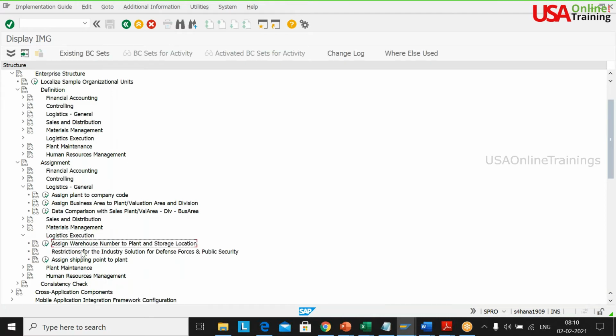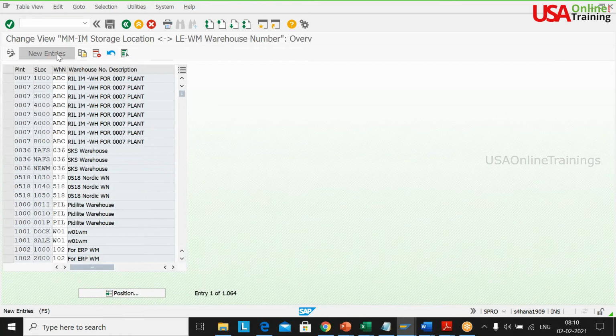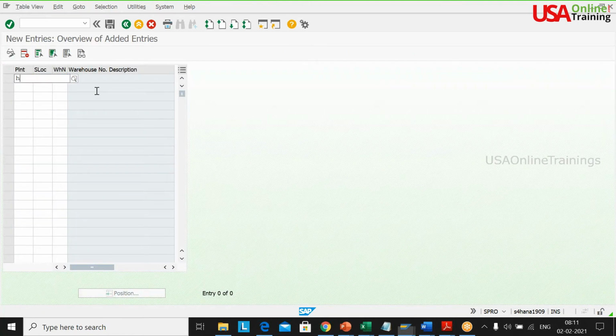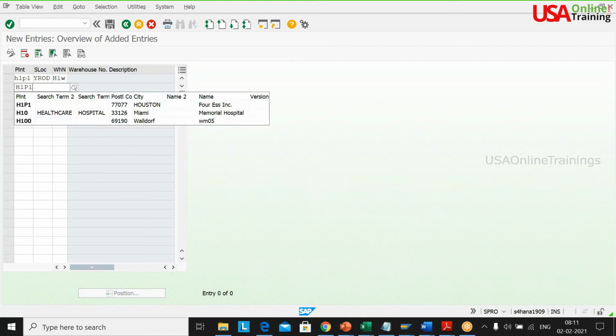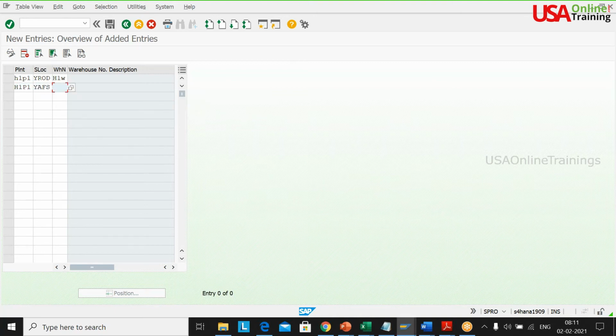Logistics execution, assignment warehouse. Here, what I'll do is: plant is H1P1, storage location is YROD, warehouse number is H1W, H1P1, YAFS. Even though we are not working with your ECC warehouse or S4 HANA warehouse, we still connect this with it, because this warehouse I will connect to my EWM warehouse in the next sessions.